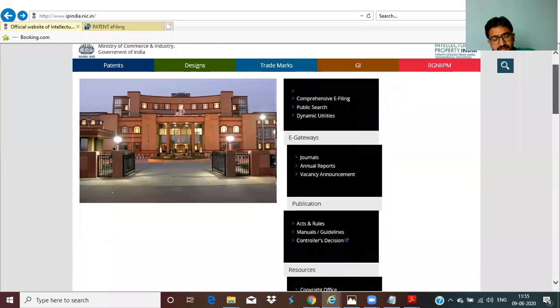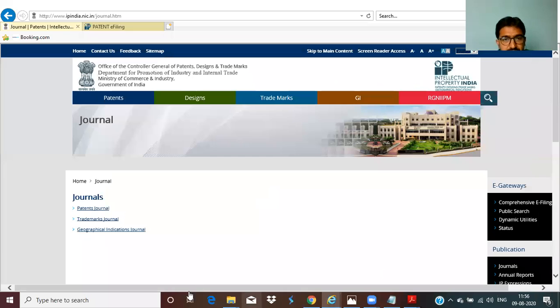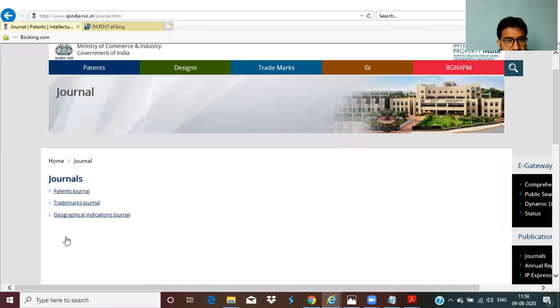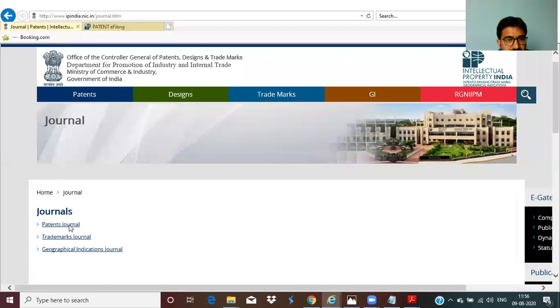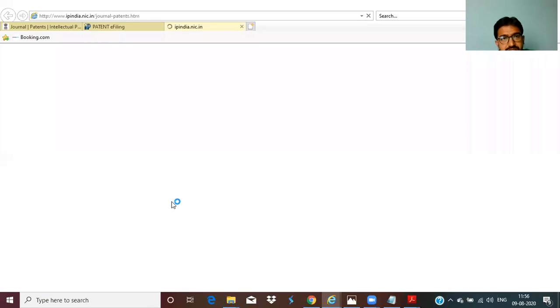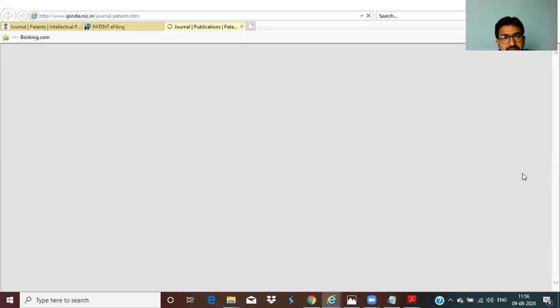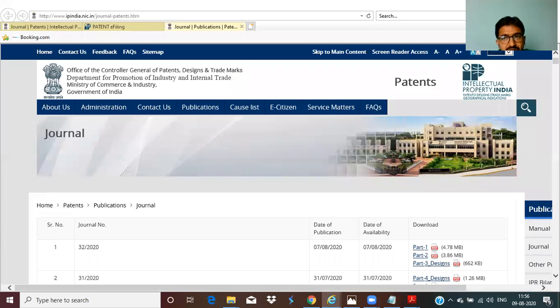Now every week, every Friday, all the journals are published: early publication journals, or journals of applications 18 months after the filing. I hope this is visible to you. These are patent journals, trademark journals, geographical indication journals. If you belong to patents, click on patent journals. Once you click on the patent journal, it will navigate to this.